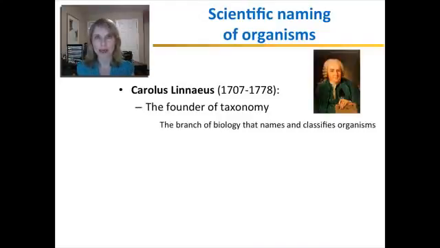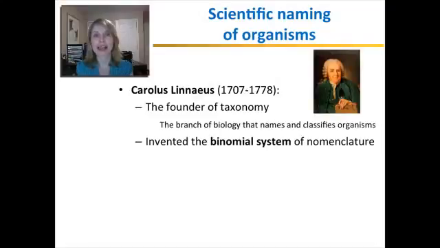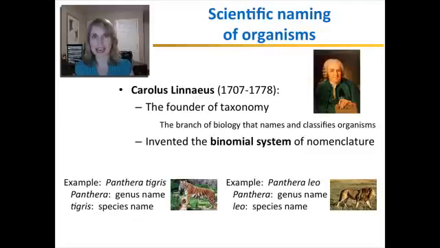He founded taxonomy, the branch of biology that deals with grouping and naming organisms. He invented the binomial system of nomenclature, or of naming organisms. Binomial for two. So each organism's name consists of two words, genus and species. So here are a couple of examples. The tiger's scientific Latin name is Panthera tigris. Panthera is the genus name, tigris is the species name.